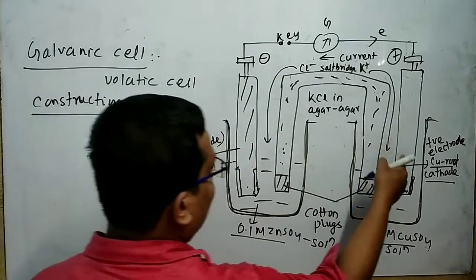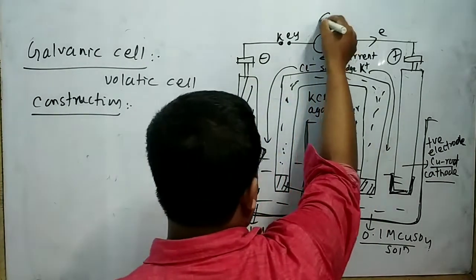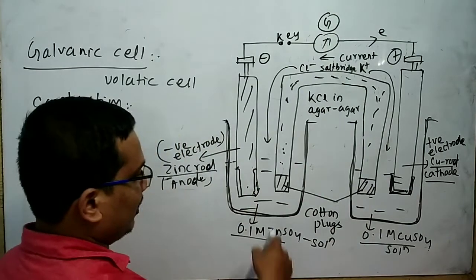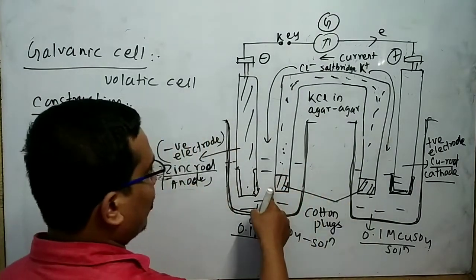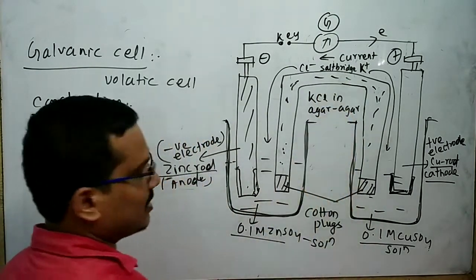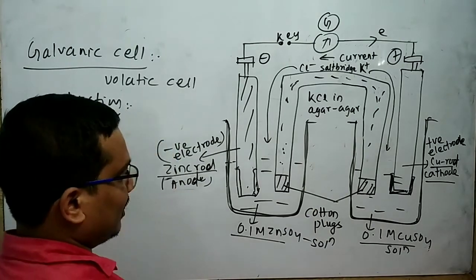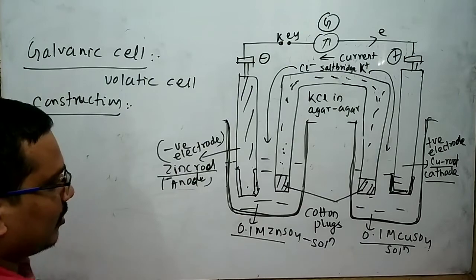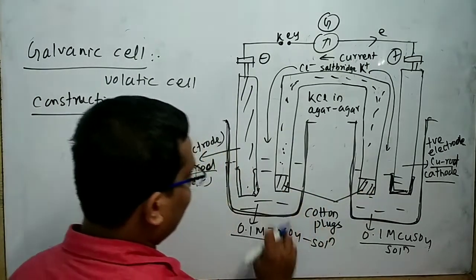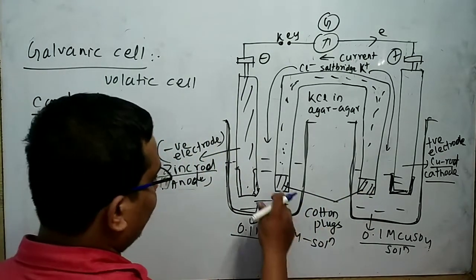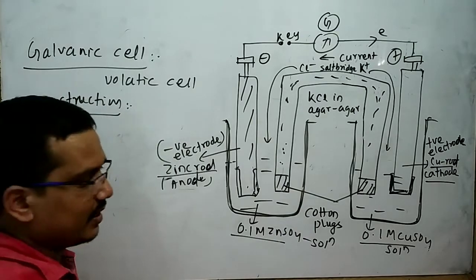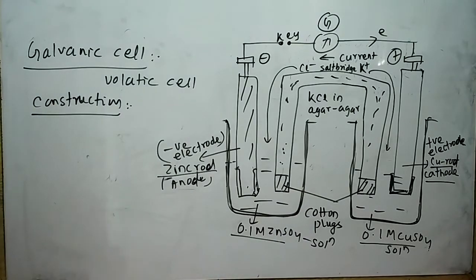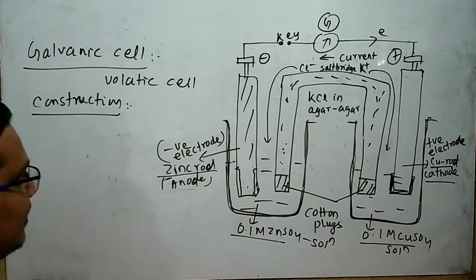Now these two electrodes are connected by a galvanometer. These two electrolytic tanks are joined by a salt bridge. In the salt bridge, KCl is taken in agar. Cotton plugs are fixed at the two ends of the salt bridge. This is all about the construction of galvanic cell.